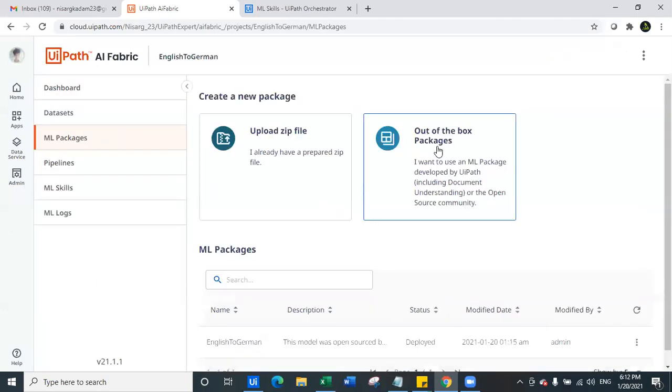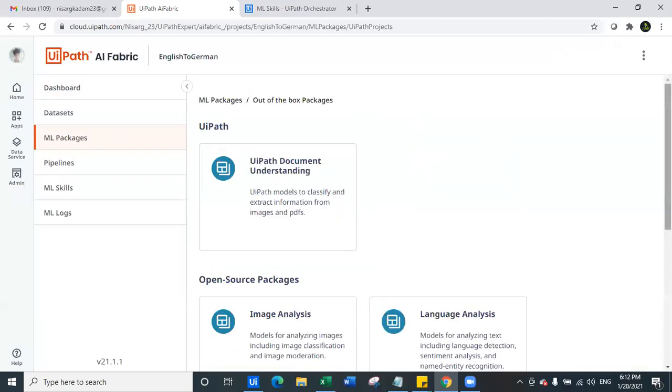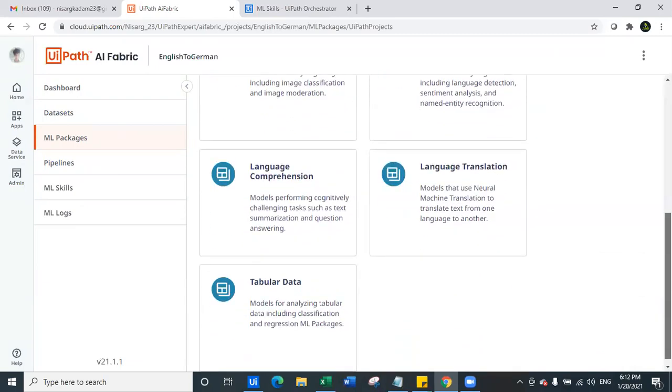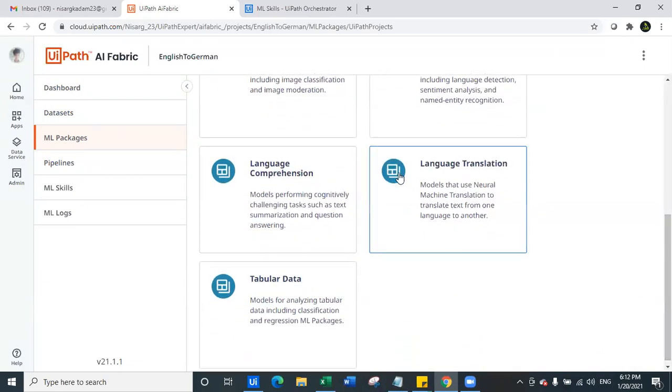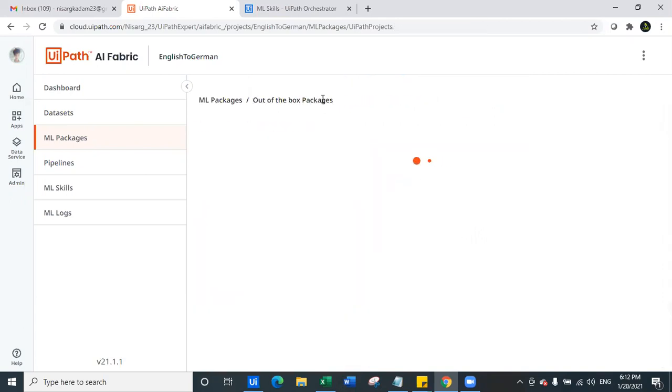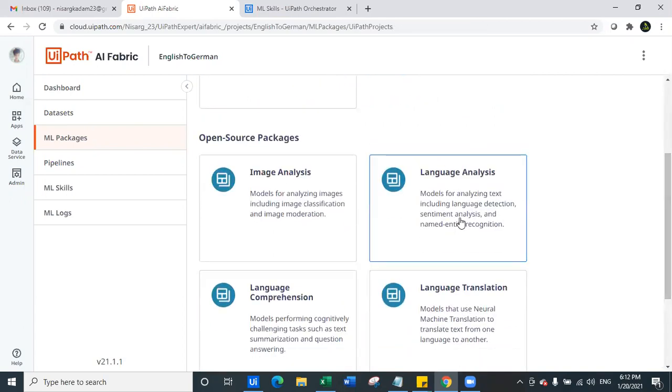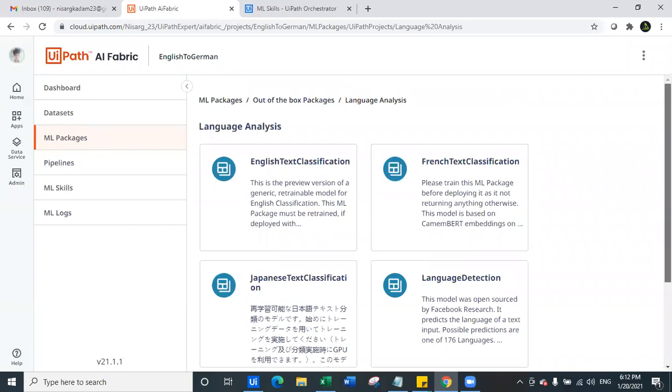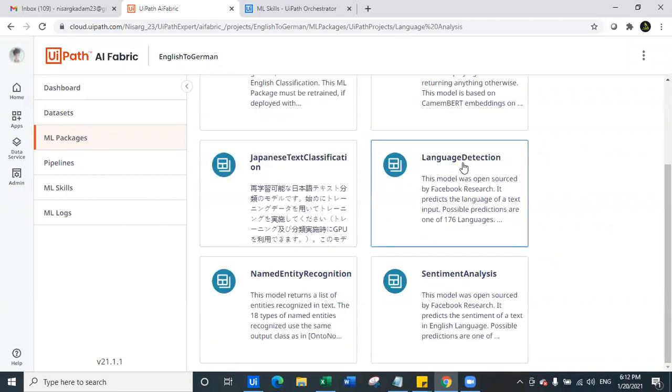Go to the ML packages, out of the box model. So in the language analysis package, have you noticed we have a language detection model also, which identifies your language and tells you which language text is actually there.